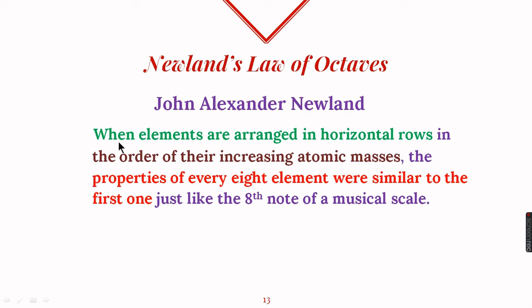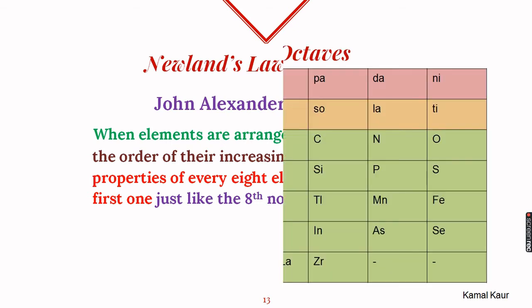This law states that when elements are arranged in horizontal rows in the order of their increasing atomic masses, the properties of every 8th element are similar to the first one, just like the 8th note of a musical scale. Newlands' law of octaves was one of the finest works of its time, and it was appreciated a lot, but it had many limitations also.